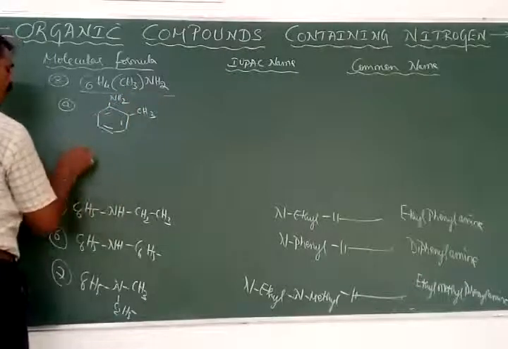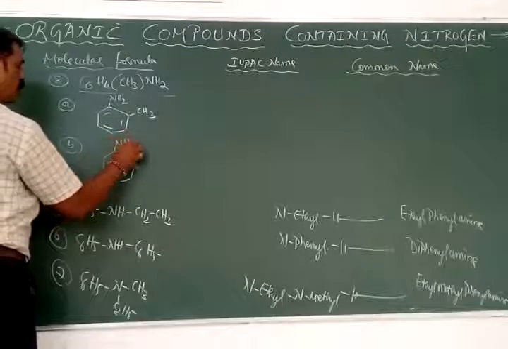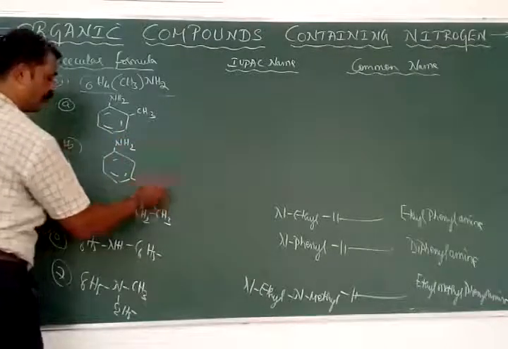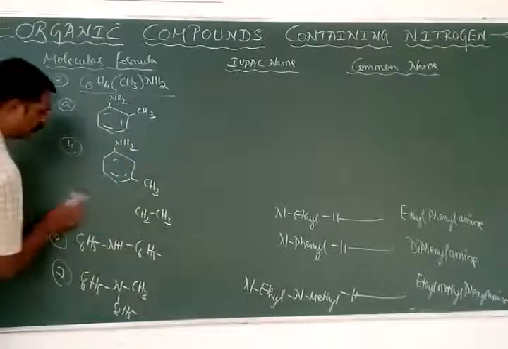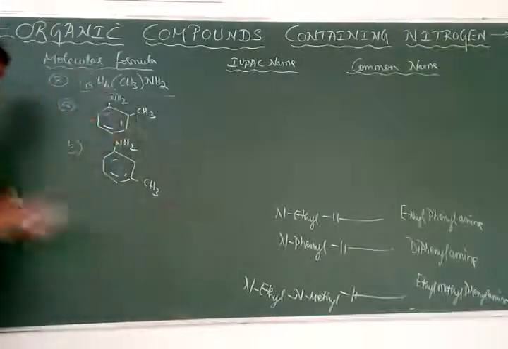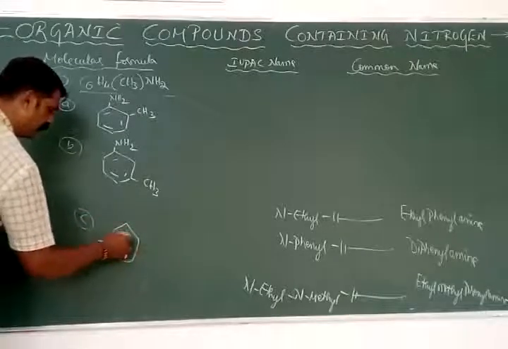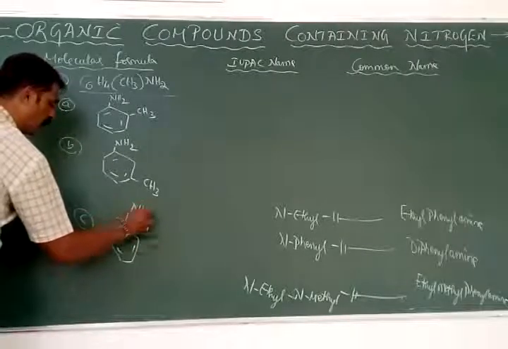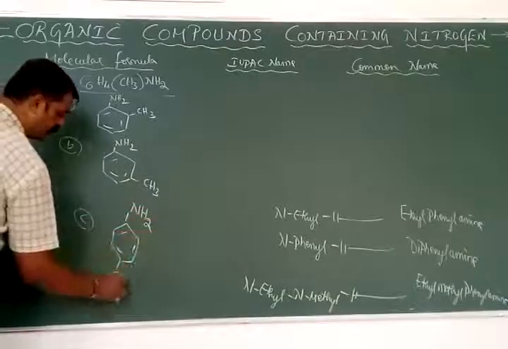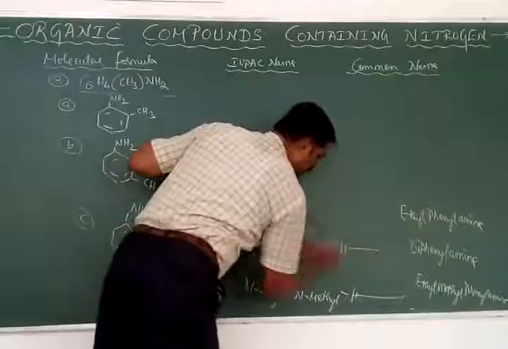B, NH2 with CH3. Indirectly they are the position isomers. C, we will have NH2 with CH3. Okay. Then what are the names of these?